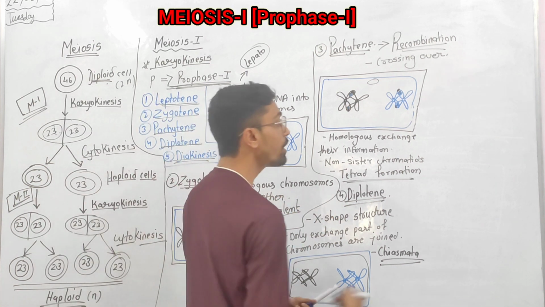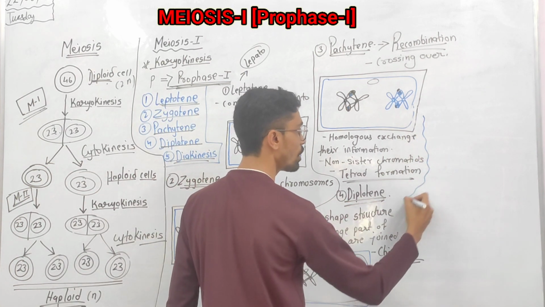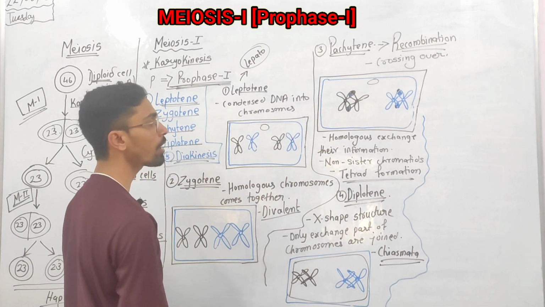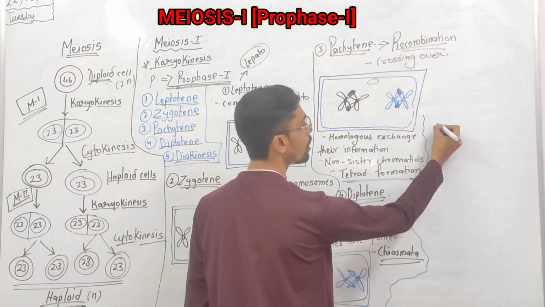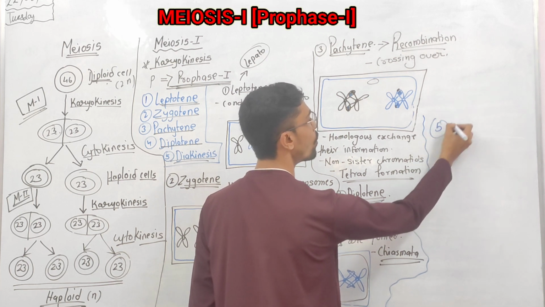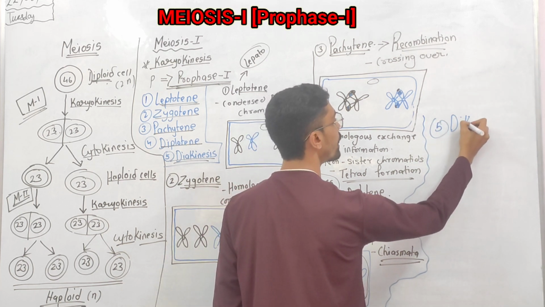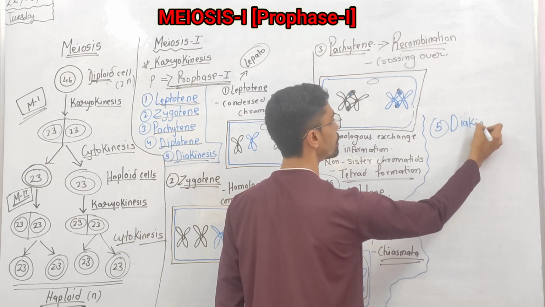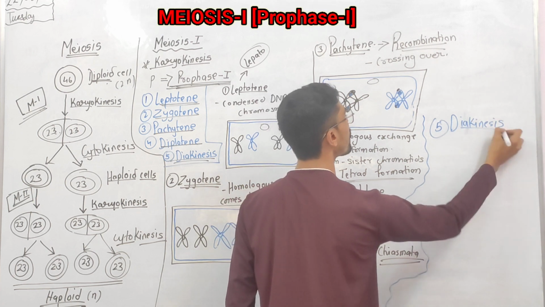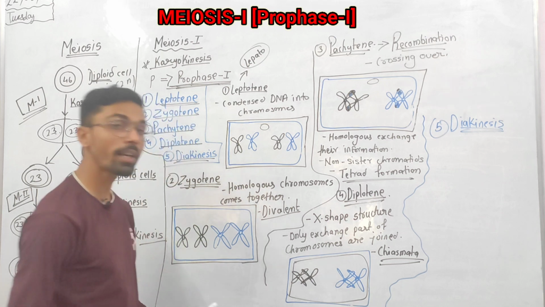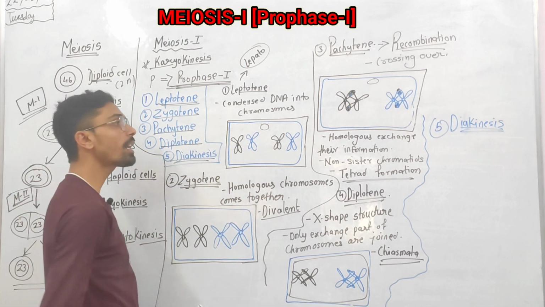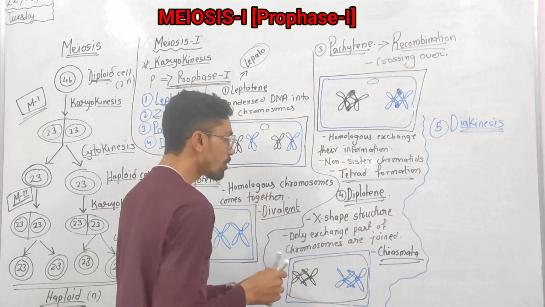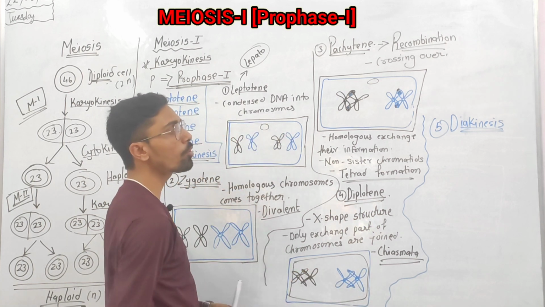Now what happens in the last phase? The fifth phase is called diakinesis. What happens in diakinesis? It leads to separation of the two chromosomes first.